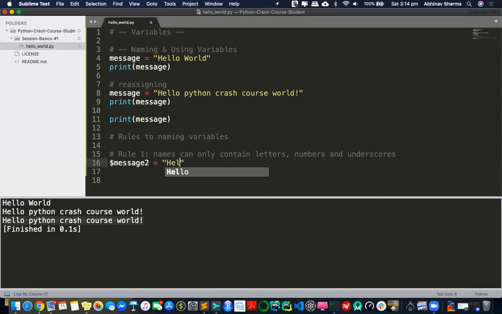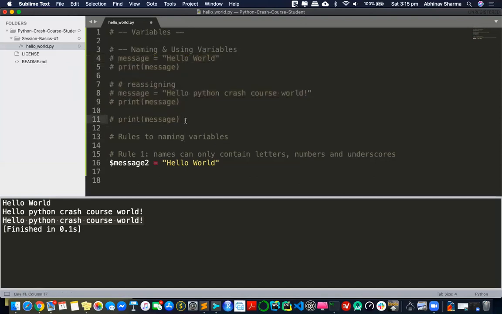So I'll say hello world, and let me just comment this out. What I do is I keep on commenting the previous code so that you can see the output. Otherwise, if I don't comment it, you'll see this output again and again. So every time I explain something, I'll just comment it out. So this won't run again. You get what I'm trying to say? Because if I don't comment that previous code, it will run again and again. It will hamper your conceptual understanding. So as soon as I explain it, I just comment it out. You can always refer back to that code via my recording or via the Python script, but it will be commented. It is just something for your reference.